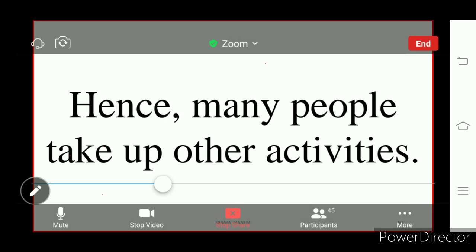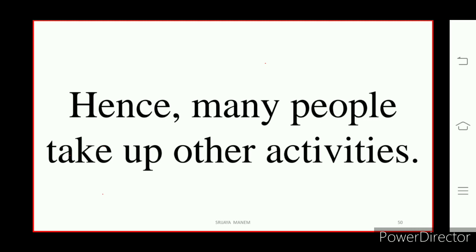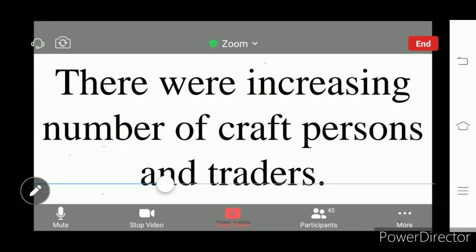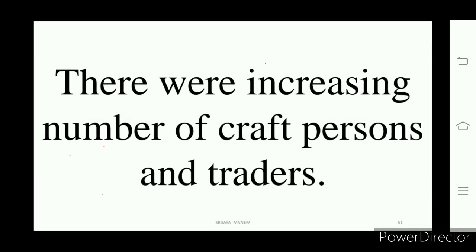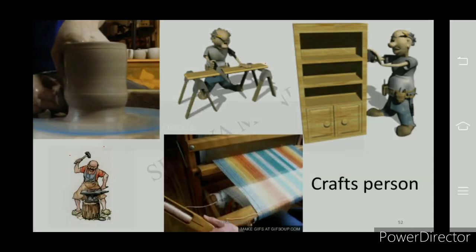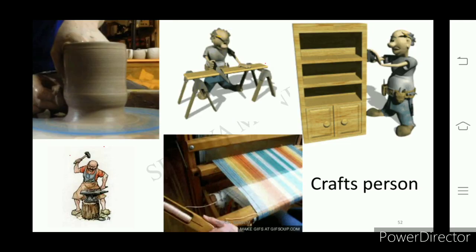Then later, many people who were in that agriculture field left it and took up other activities. What do I mean by other activities? They joined other livelihoods. There was an increasing number of craft persons and traders. When agriculture production was made by some people with technology, other people shifted to being craft persons. So there were increasing numbers of craft persons and traders in developed countries in their developing stage.